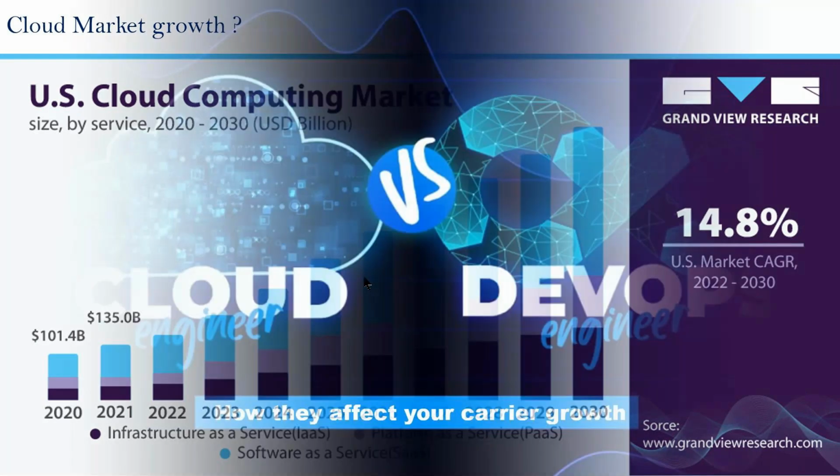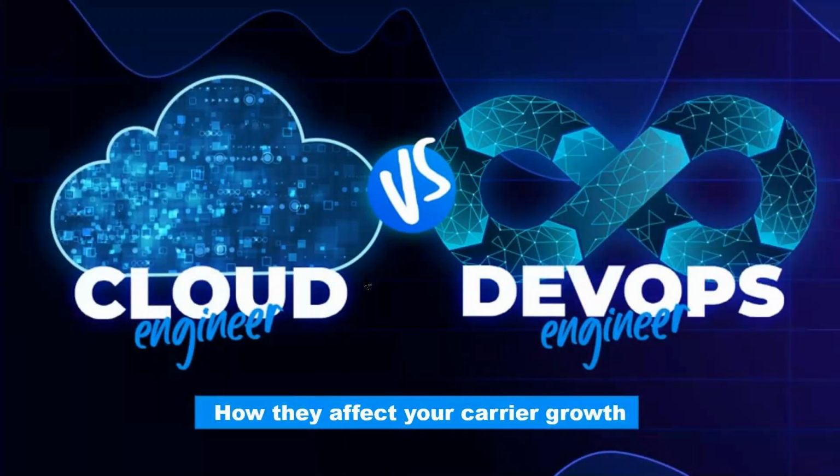See here, how they affect your career growth. This is very important. So here, cloud engineer, DevOps engineer. What will a cloud engineer do in real time projects? What is the cloud engineer role? We create infrastructure, we maintain the infrastructure. In AWS, we can create infrastructure. What is infrastructure? Servers, storage, network, resources.